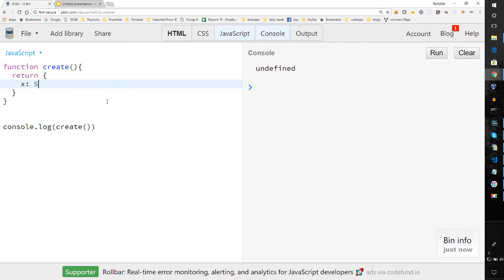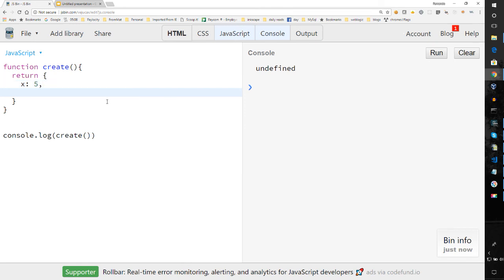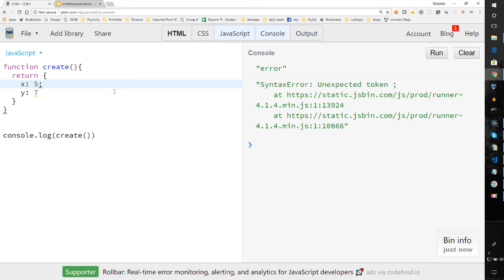And notice that the string literals, the object literals, this is how you declare them, and you've seen them in other sessions earlier in this lesson. So you would separate them with commas, so comma 7 and so on. So you would separate them with commas. Just keep that in mind because you may make the mistake of using semicolons in that, but you don't need semicolons in that case. So if I was to run this, you can see that if I put a semicolon, I think I'll actually get an error. So there, I get an error. So I need commas. So there you have it.